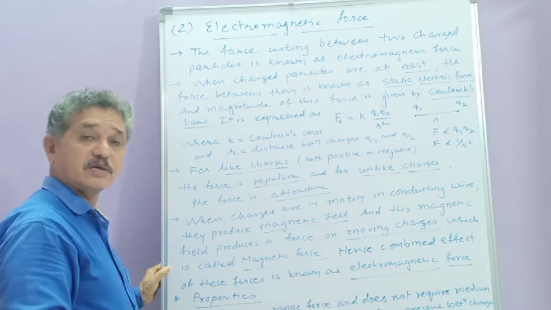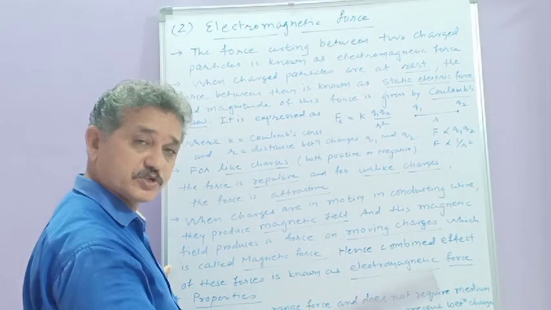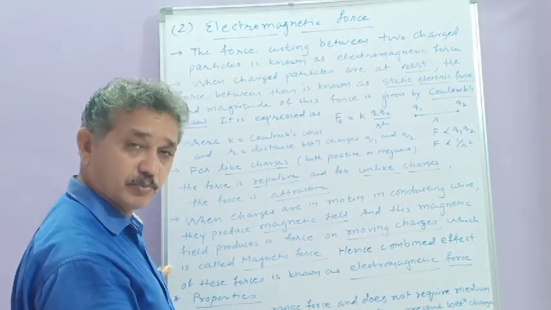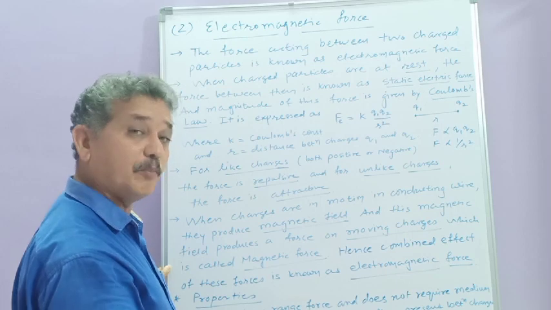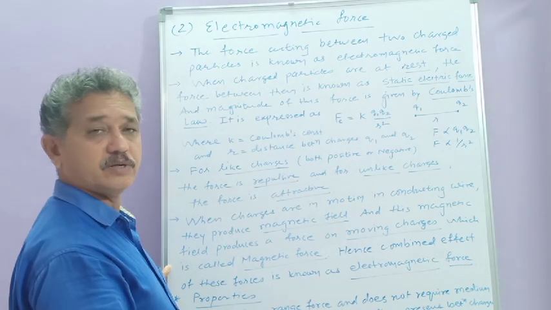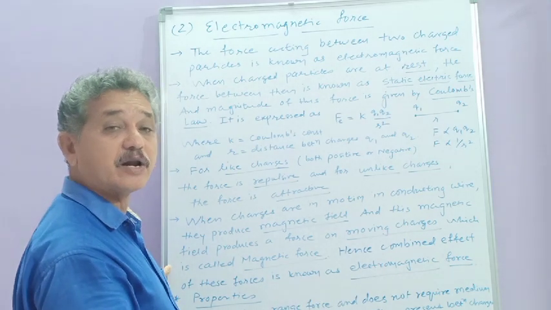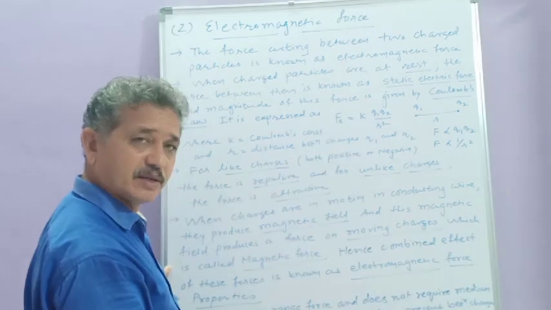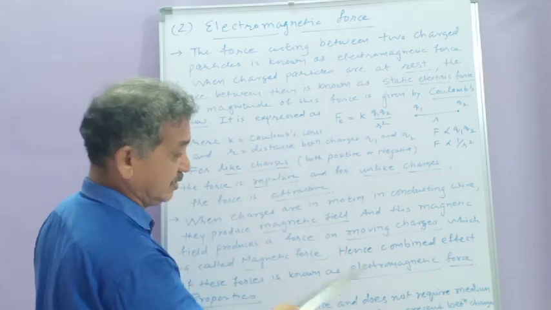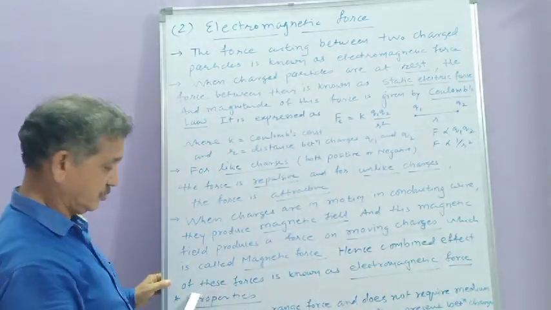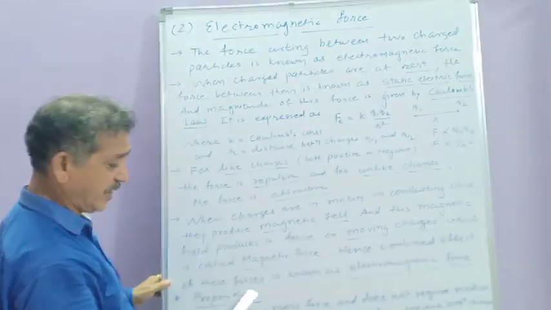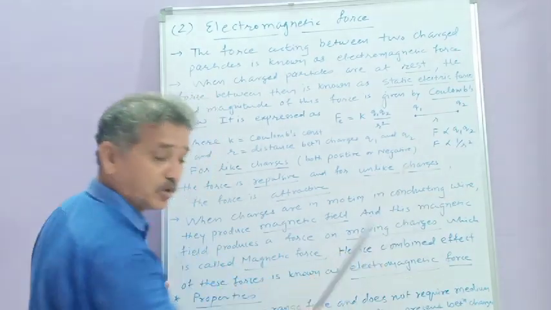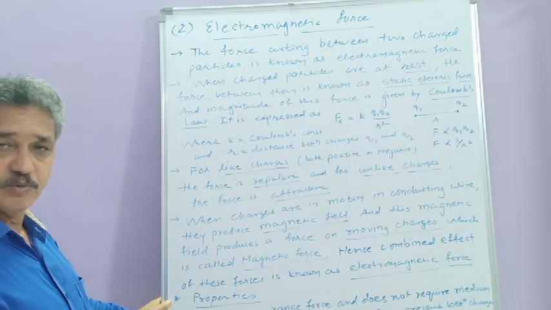And thus, in physics, you will study later on that electric field produces magnetic field and magnetic field produces electric field. So electric field and magnetic field are not separable in physics. That's why the combined name of these forces, or the combined effect of these forces, is known as electromagnetic force.